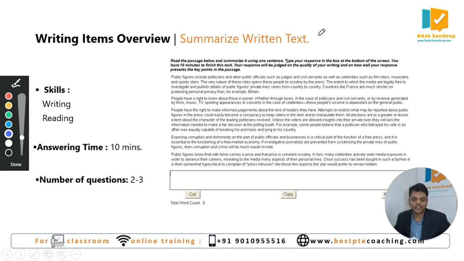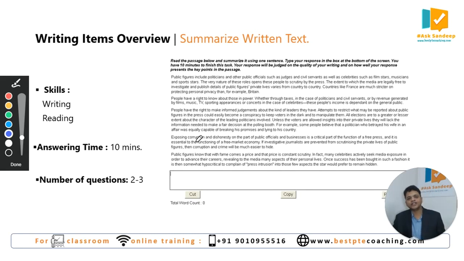The first question type in writing is summarize written text. What you need to do in this question is read a passage or sometimes a small paragraph. After reading this particular passage and understanding it, you have to write a summary. Summary is nothing but a brief. And that briefing should be written in 1 sentence. You cannot exceed 75 words. Your answer should be given within 75 words. And remember, you have to write only a 1 sentence summary for this particular passage.